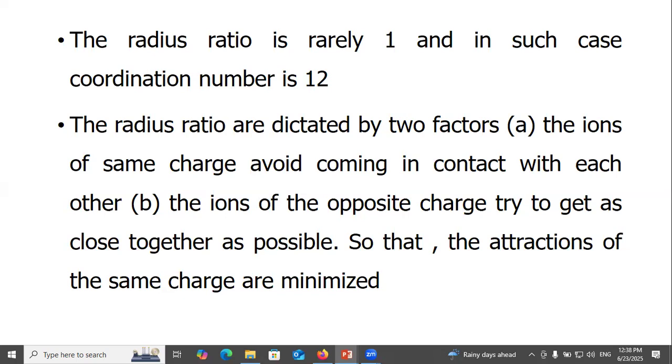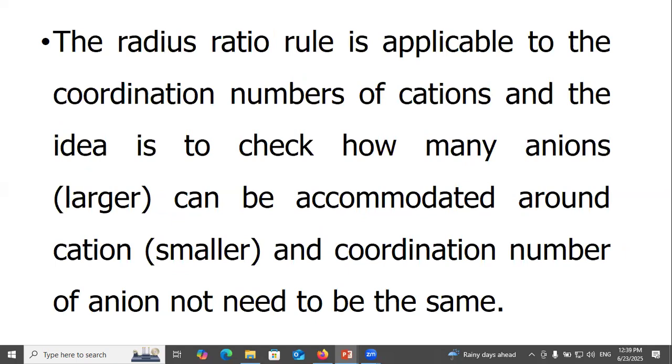The radius ratio is dictated by two factors. The ions of the same charge avoid coming in contact with each other. The ions of the opposite charge try to get as close together as possible so that the repulsion between like charges is minimized. The radius ratio rule is applicable to the coordination number of cations, and the idea is to check how many anions can be accommodated around a cation; the coordination number of the anion need not be the same.